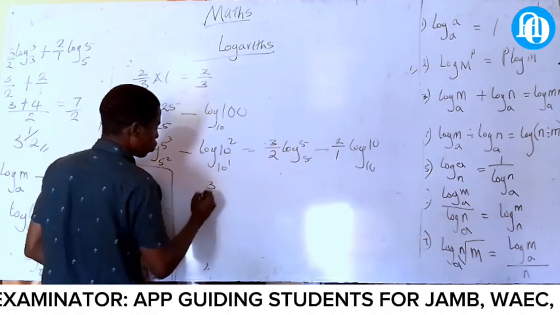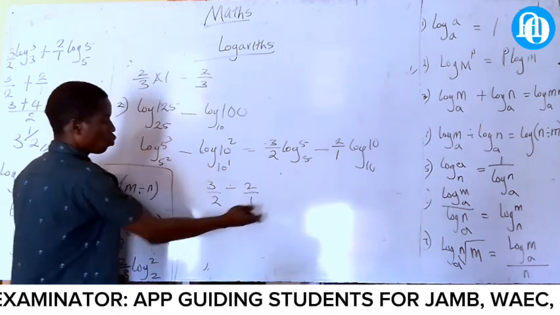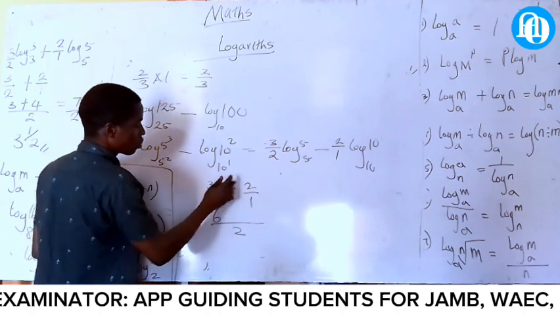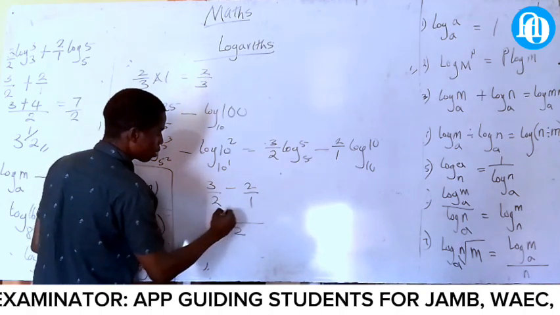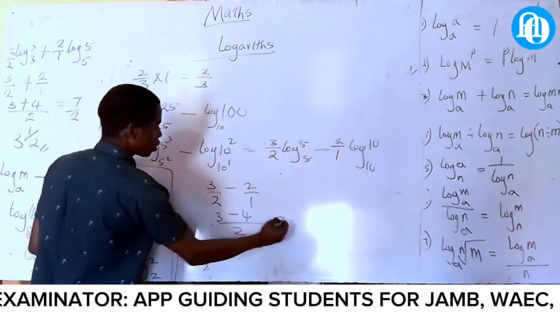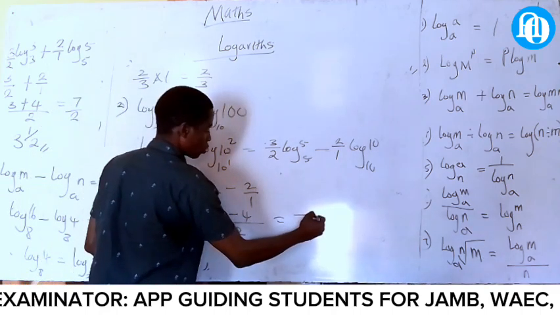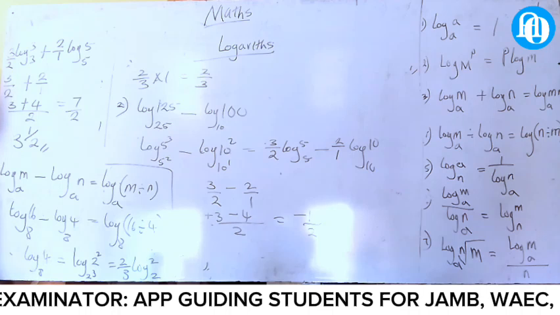3, this one is 1 all over 2 minus 2 all over 1. What is the LCM? 2. This one will be 6. This one will be what? I think this one is 3 minus what? This one divided by this is what? 4. Who can tell me the answer? Minus 1 all over 2. That's the answer. You see now, by splitting.